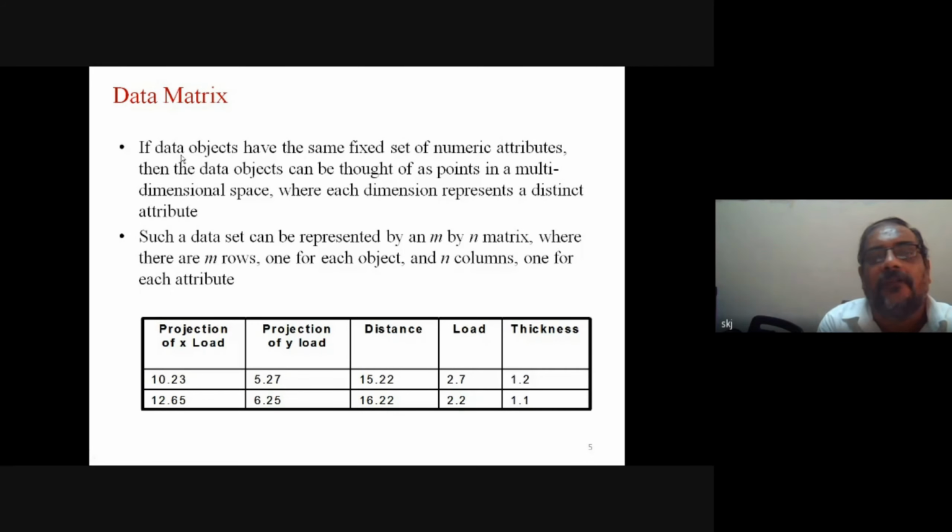If data objects have the same fixed set of numeric attributes, then the data objects can be thought of as points in multi-dimensional space, where each dimension represents a distinct attribute. Such a data set can be represented by an M by N matrix, where there are M rows, one for each object, and N columns, one for each attribute. So this is one way. The record-based representation we can map point-wise in 3-dimensional and multi-dimensional space.